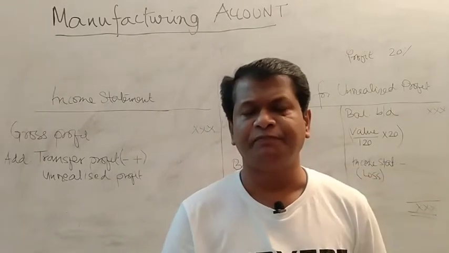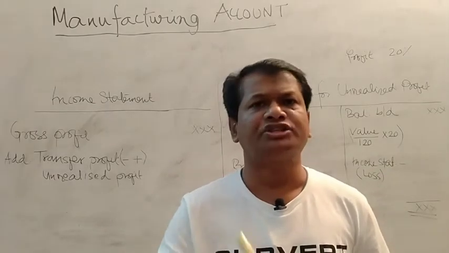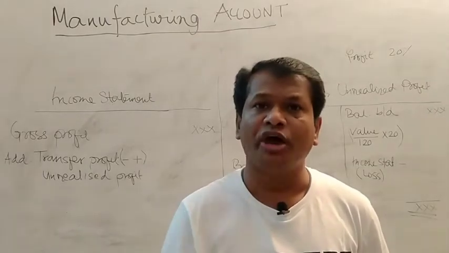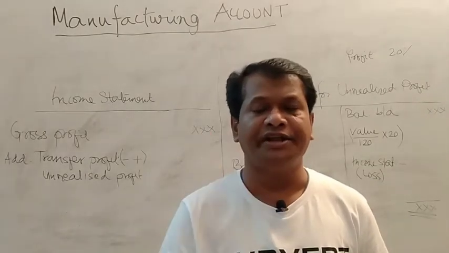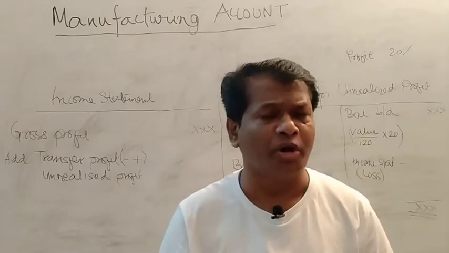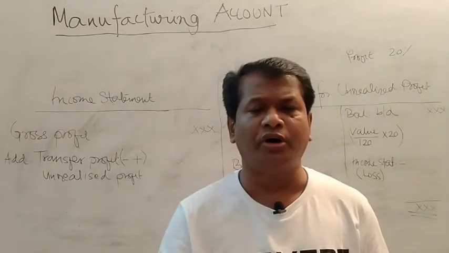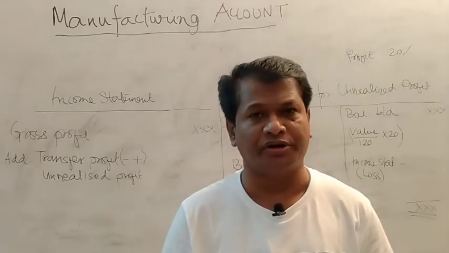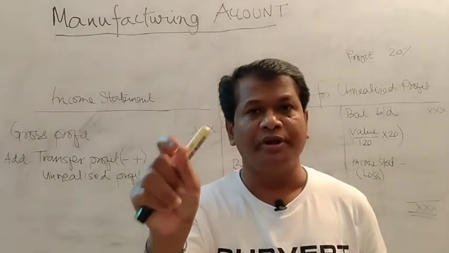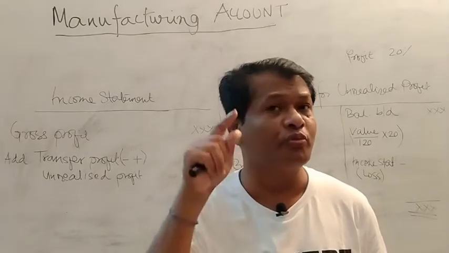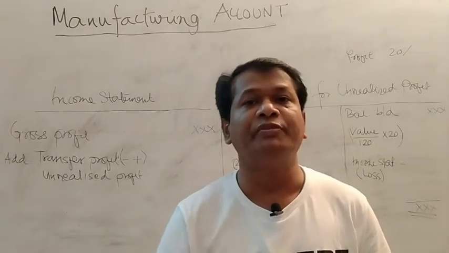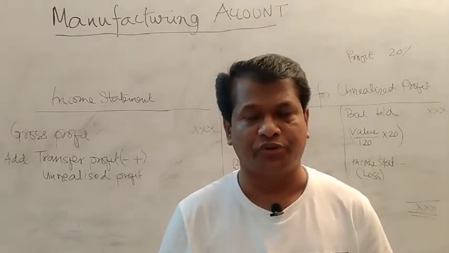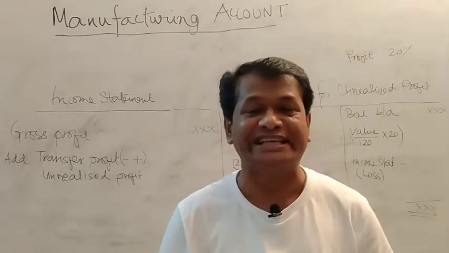The first item is there. The second item is the purchase of raw material. But whenever you write the purchase of raw material, you have to find another three items: carriage of raw materials, return outward and scrap value. You have to find out whether these three elements are there or not. So opening raw material plus purchase of raw material. When you purchase raw material, you have to add the carriage inward, then subtract the return outward, and also subtract the scrap value.